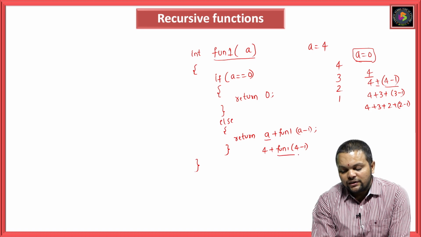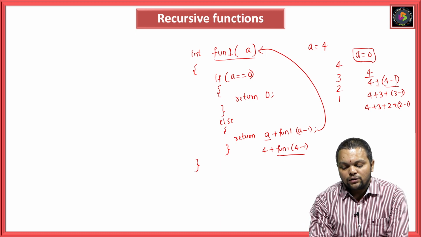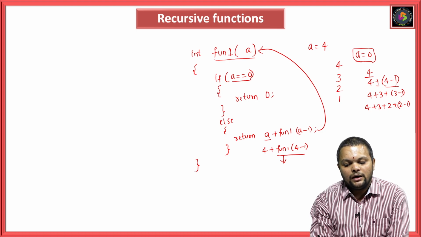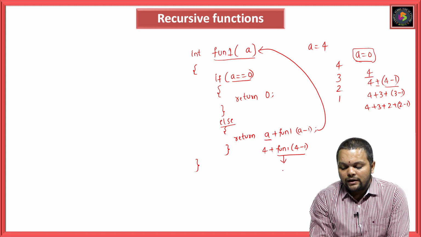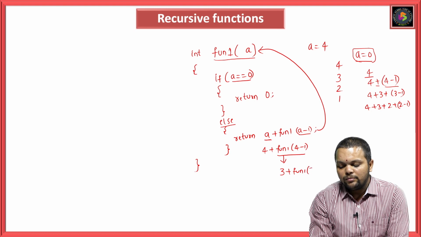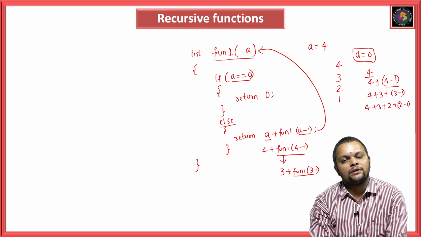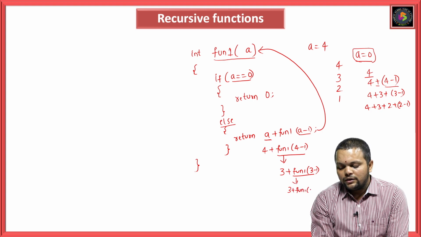Again, on seeing function 1 of 4 minus 1, control will jump to this particular function. Function 1 of 4 minus 1 is 3. Equal to 0? The condition will fail, so it will come to the else part. In the else part, return a, where the a value is 3. Again a minus 1: 3 plus function 1 of 3 minus 1. On seeing this, again control will jump to this function.